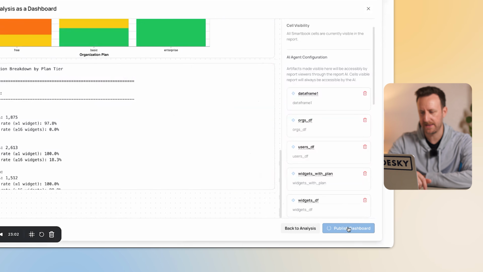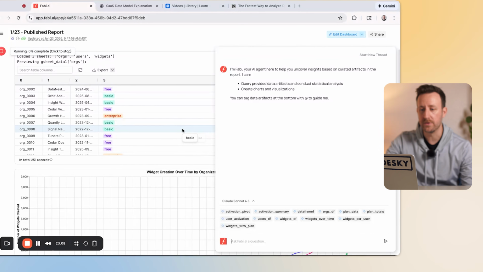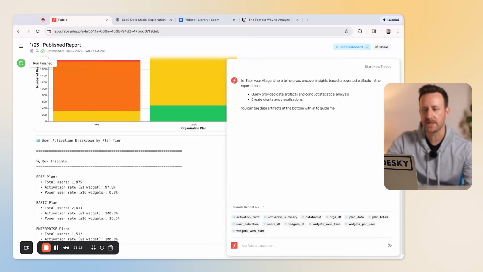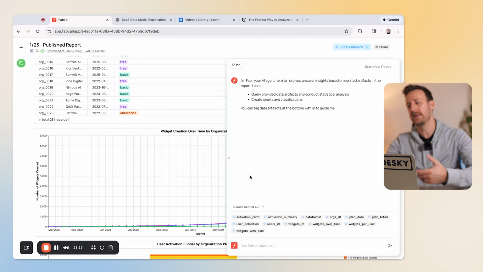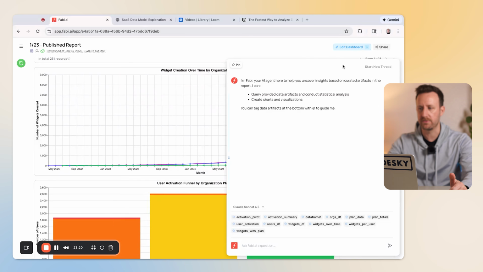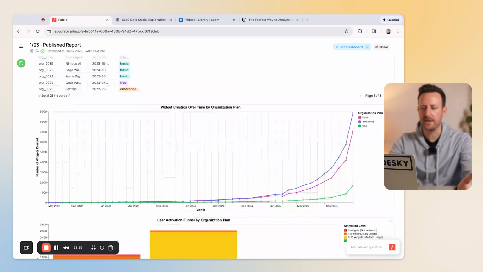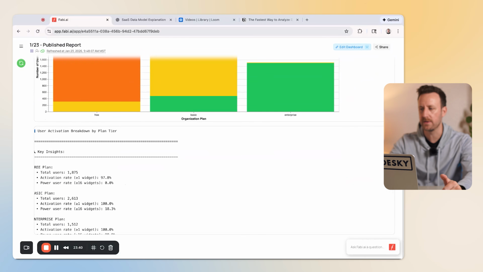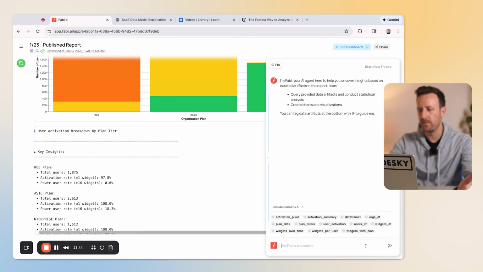I'm going to publish that dashboard. And then boom, we essentially have a dashboard here that users can take a look at and even ask the AI questions about the dashboard that we just created. So if we collapse the chat, we can see our dashboard here. We did this pretty quickly. You could obviously do a lot more with it if you wanted to. And if we want to ask the AI a question, we just pull up the chatbot here.